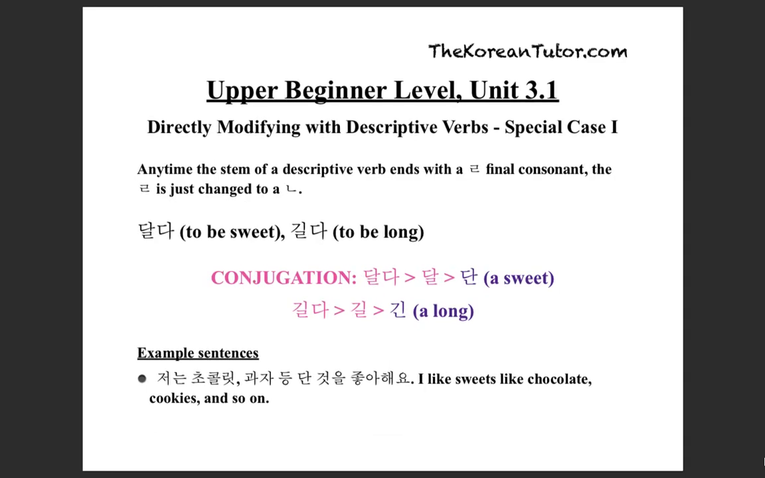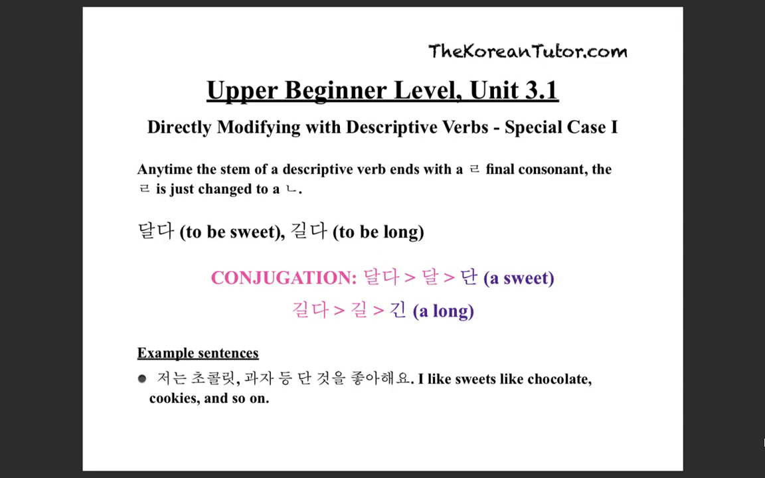Directly modifying with descriptive verbs, special case 1. Anytime the stem of a descriptive verb ends with ㄹ as a final consonant, the ㄹ is just changed to ㄴ. 달다, to be sweet. 길다, to be long. Here's how you conjugate. 달다, 달, 단. 길다, 길, 긴.